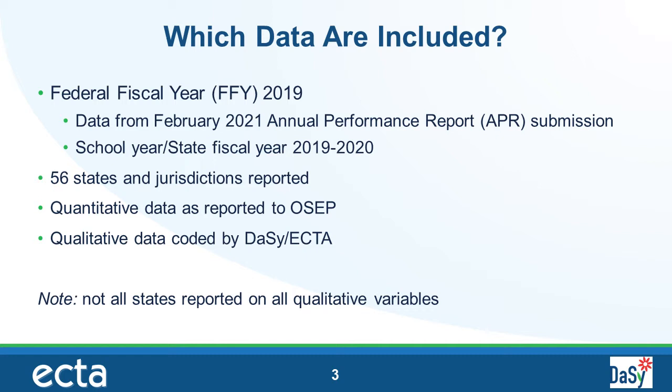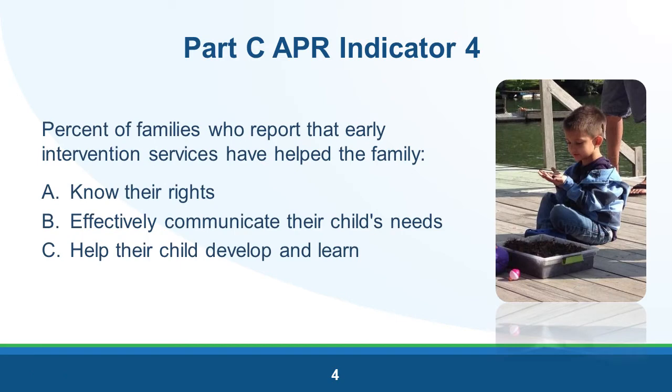As far as the data sources go, the numeric performance data are exported from the online GRADS system and provided to us by OSEP. The ECTA centers coded a number of additional variables by reading through each state's APR and looking for the key variables that you will see here today. There is quite a bit of variation in the level of detail states include in their APRs. So in some cases there are missing data, as these are not all required elements for inclusion in the GRADS submission.